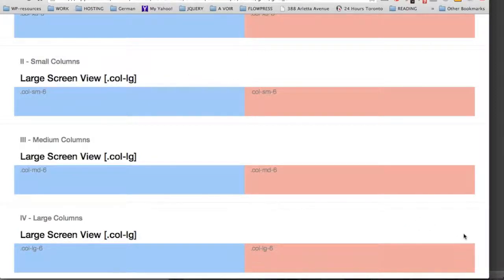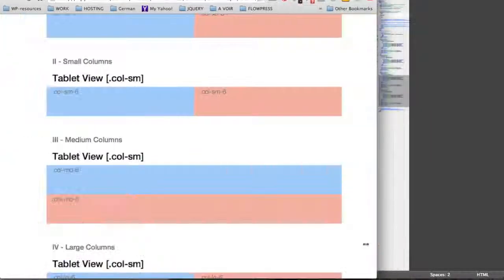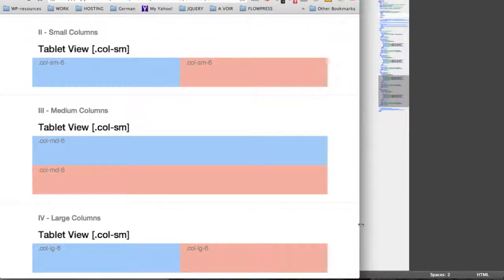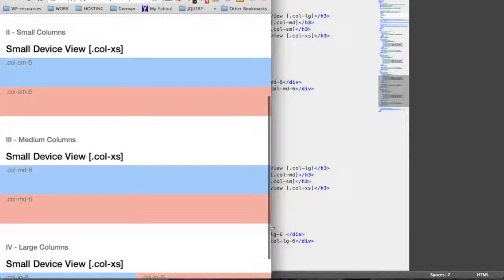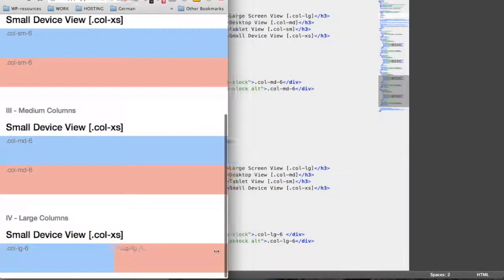Now we're going to see that the same layout will remain from the large screen view to the small device view, even by shrinking the size of the screen. So we're going to scroll down a bit just to show. So the same layout remains, because we've applied a style that applies to the small devices and higher.